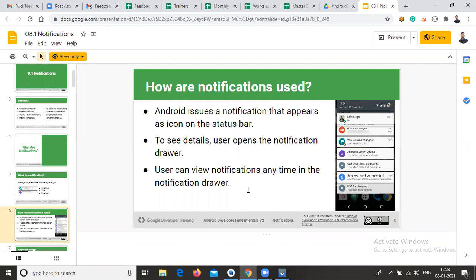In case you click a particular notification, based on your application, it will clear the notification. Generally, if you click the WhatsApp message in the notification, that particular notification will disappear. Until you click, the WhatsApp notification messages will stay here. So these are the notification usage.